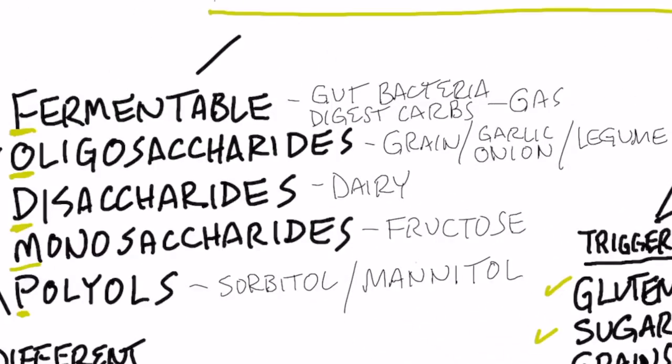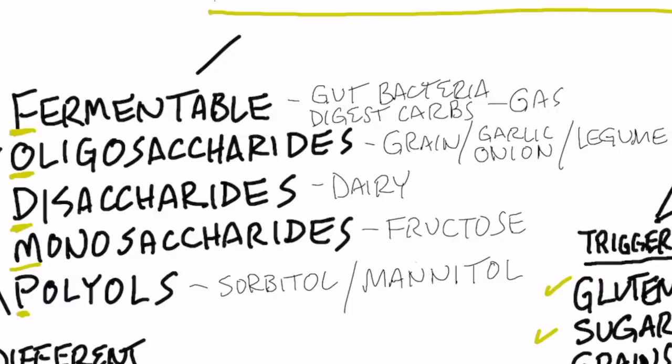Now let me just circle back to the FODMAPs for a second. Oligosaccharides would be like the grains, garlic, onions, legumes. An example of disaccharides would be dairy. As you know, a lot of people are real sensitive to dairy. Then monosaccharides would be like fructose, in high fructose corn syrup or fruit. And then polyols would be like the artificial sweeteners sorbitol and mannitol.